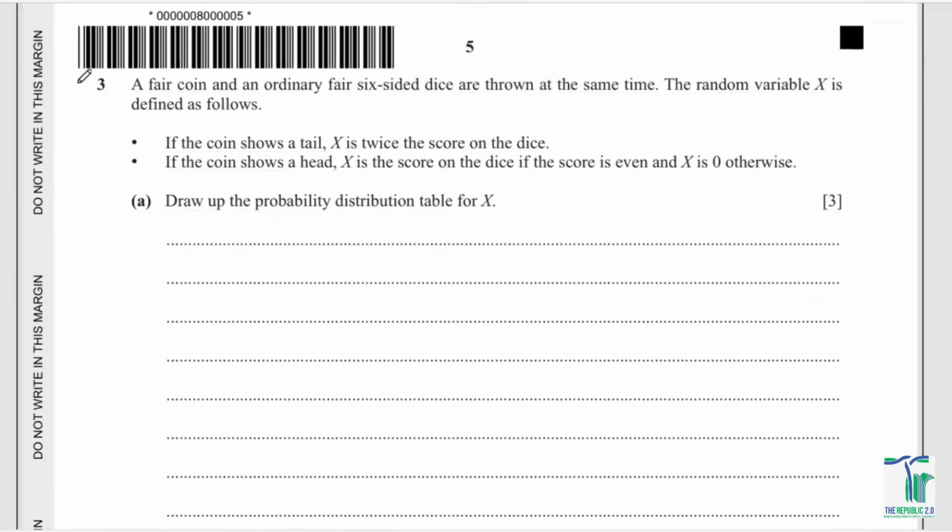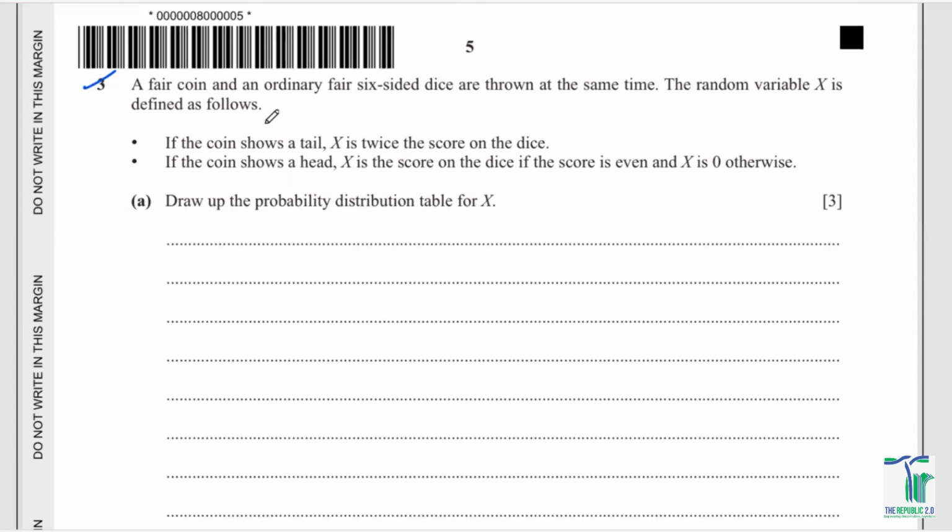Now we've got this question number 3. A fair coin and an ordinary fair six-sided dice are thrown at the same time. So you've got a coin whose possible outcomes are head or tails. An ordinary fair six-sided dice means it could be 1, 2, 3, 4, 5, 6 or anything.